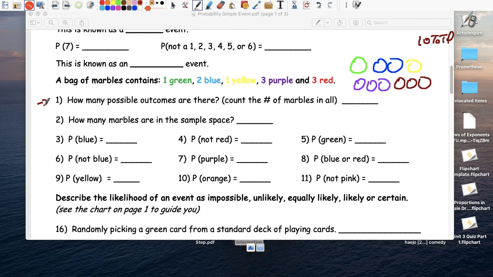So there's 10 in total. Let's start with number 1. How many possible outcomes are there? Well, there's 10 possible outcomes. How many marbles are in the sample space?